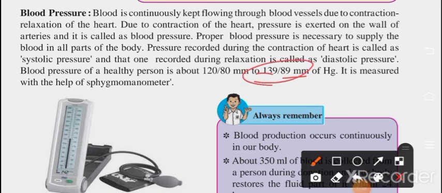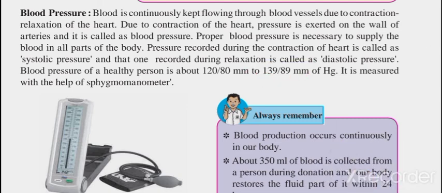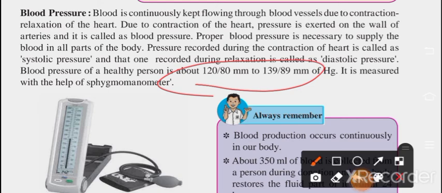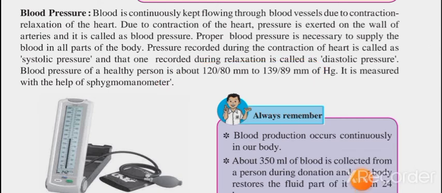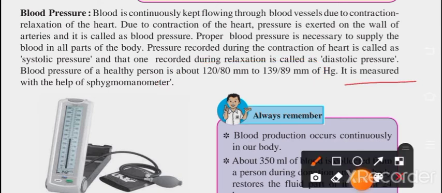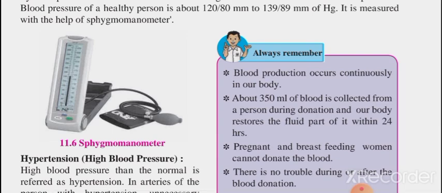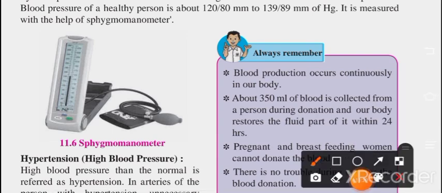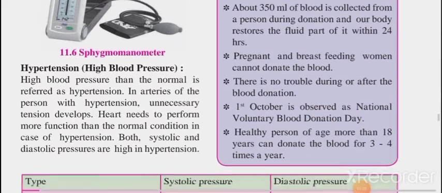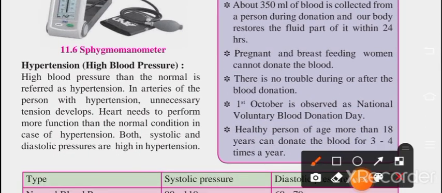This BP range is common for a healthy person, and it is measured with the help of a sphygmomanometer. Okay, so this is the sphygmomanometer. You can observe here the sphygmomanometer. And whoever has hypertension, their blood pressure will be very high. High blood pressure than normal is referred to as hypertension.